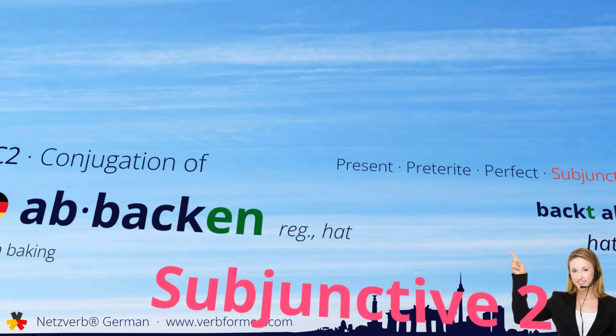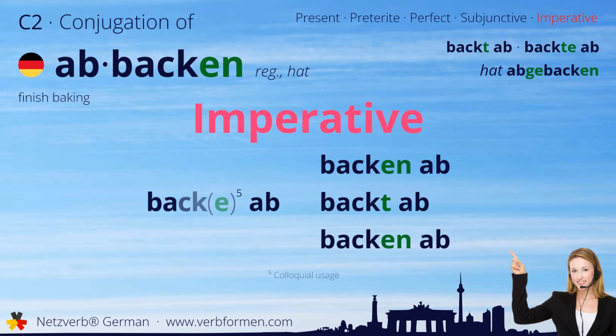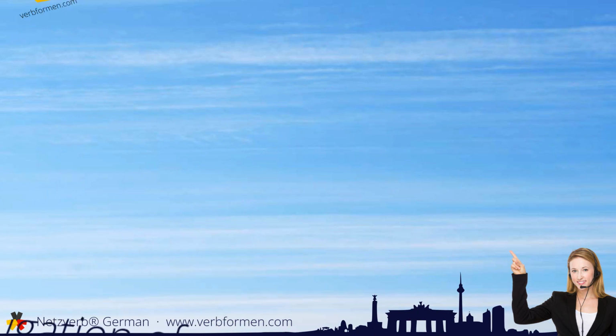And finally, we'll cover the imperative. Backe ab du. Backen ab wir. Backt ab ihr. Backen ab sie. That was our today's learning video about the verb abbacken.